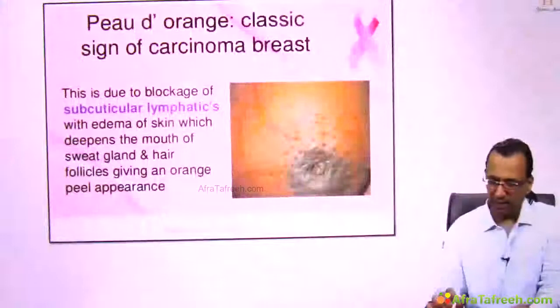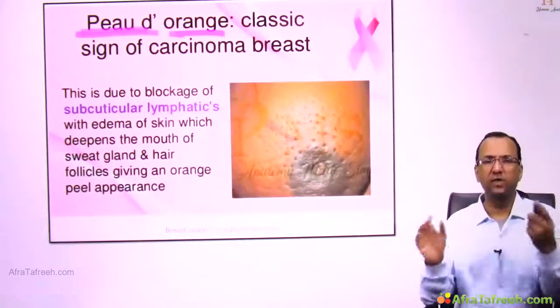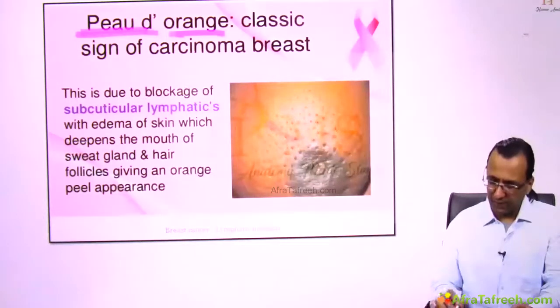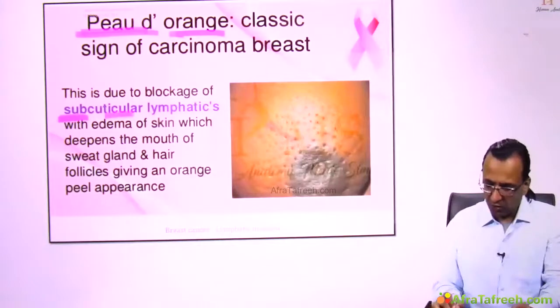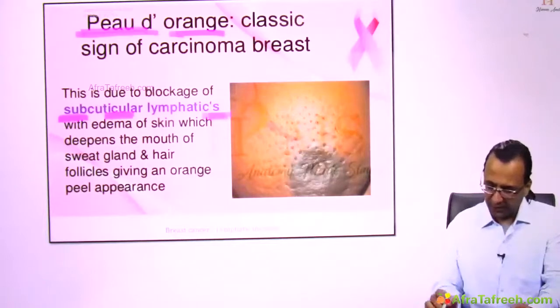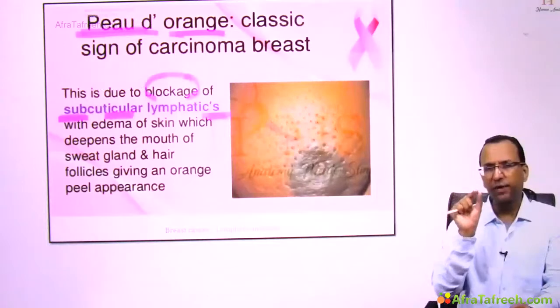Remember, there can be a sign which is called peau d'orange, like the peel of an orange, if there is cancerous involvement of the subcuticular lymphatics. You mean subdermal lymphatics? Yes, there's a blockage, and that blockage is because of cancer cells moving into the lymphatics.